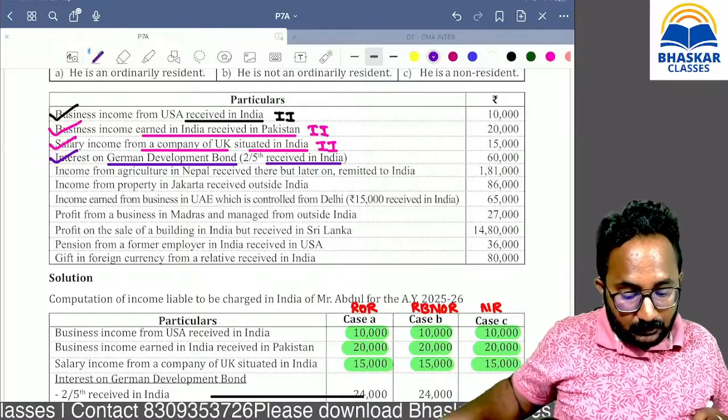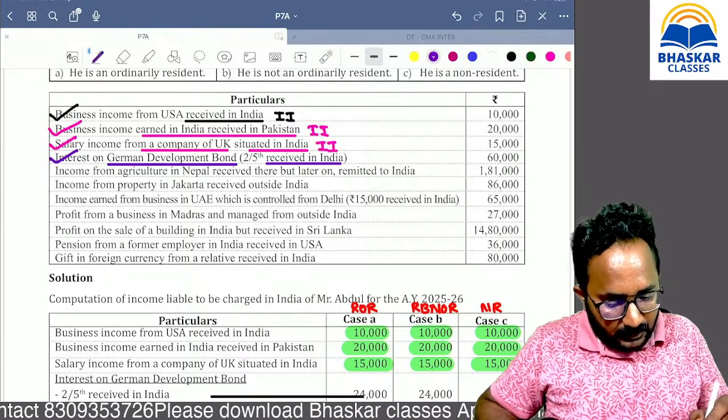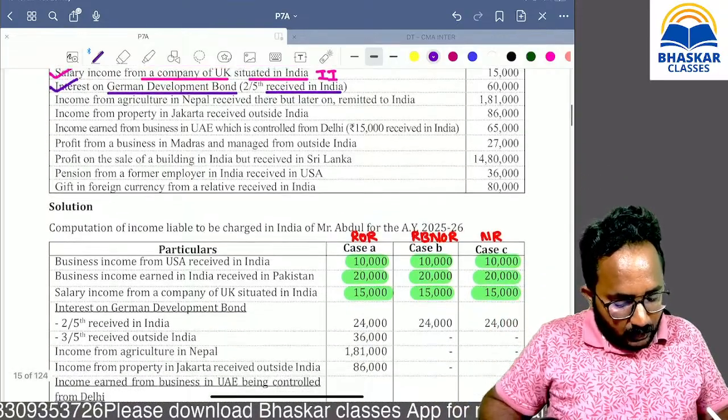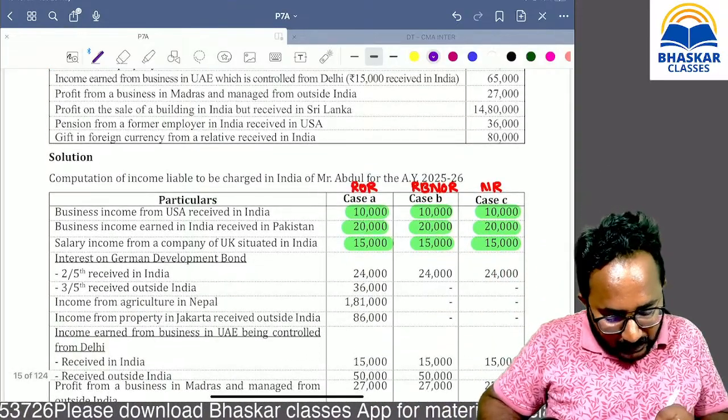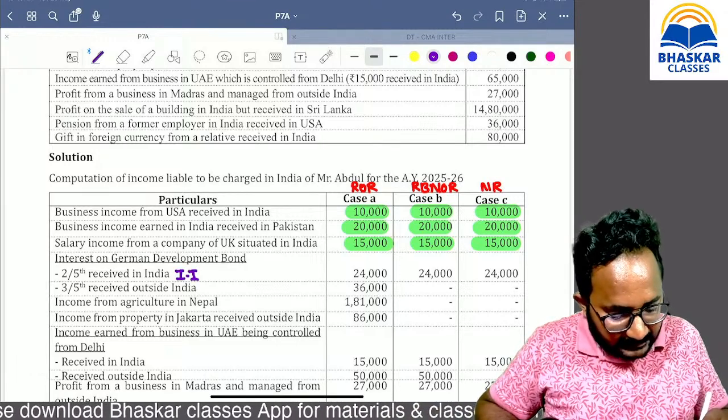24,000. That means what, ma? Out of this, remember, 2/5 received in India. That's why this is an Indian income. Can you tell me the tax treatment, ma? Taxable in all.